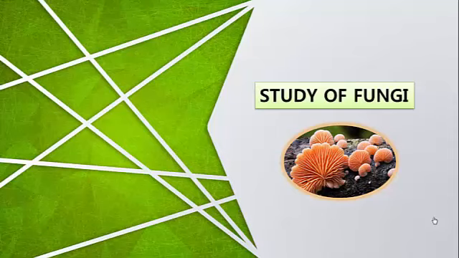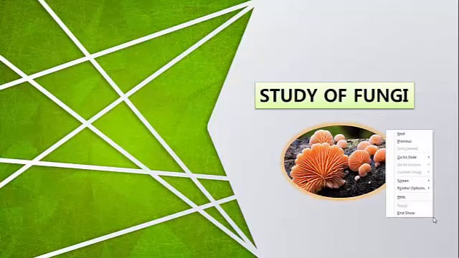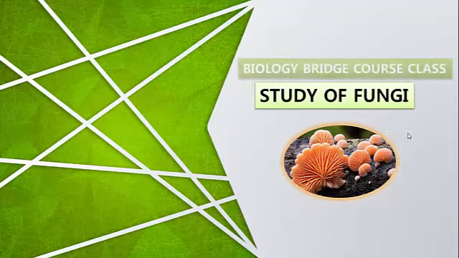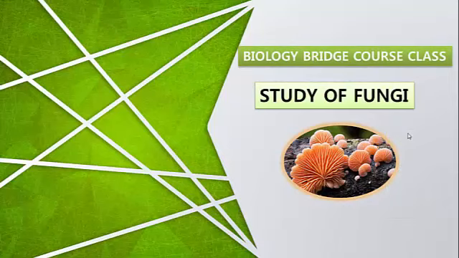And in this video I am discussing a few characters of one more very important group of the plants. It is nothing but fungi. All the fungi are included in a separate kingdom called kingdom Mycota.